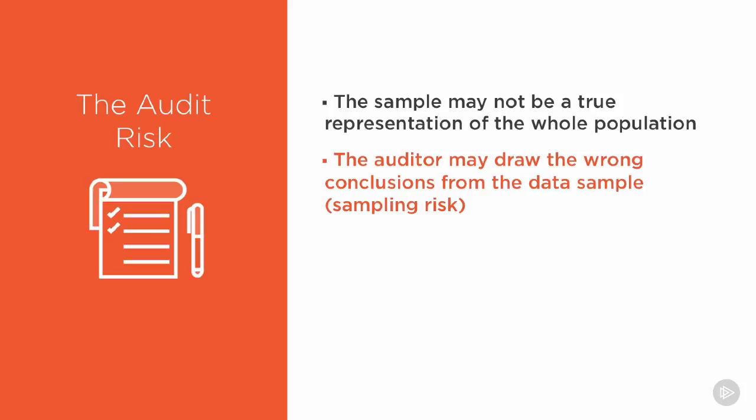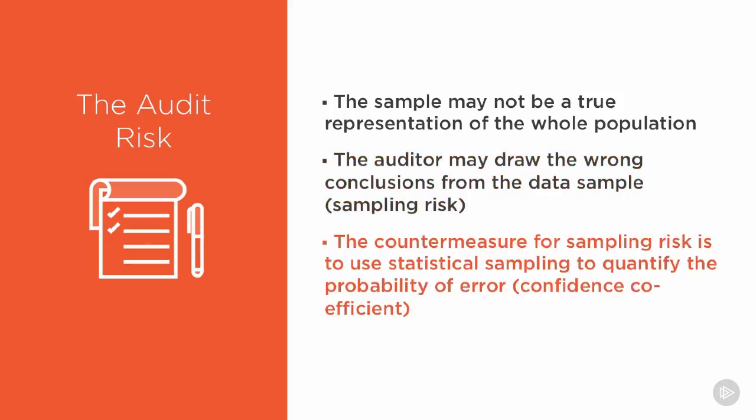This is something we would call a sampling risk, which would then also mean that the audit itself, which was based on that sample, is going to be incorrect. So what is the countermeasure for this? The countermeasure for sampling risk is to use statistical sampling to quantify the probability of the error. And this is something we'll call the confidence coefficient.